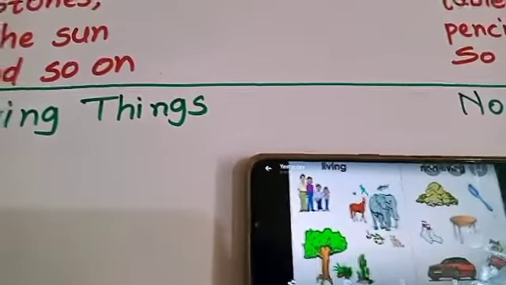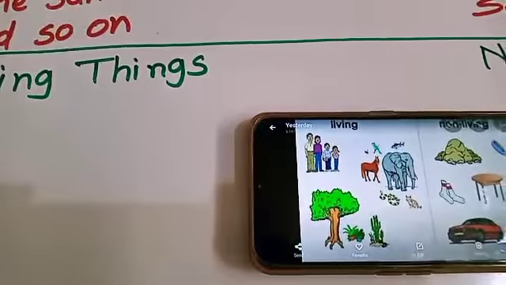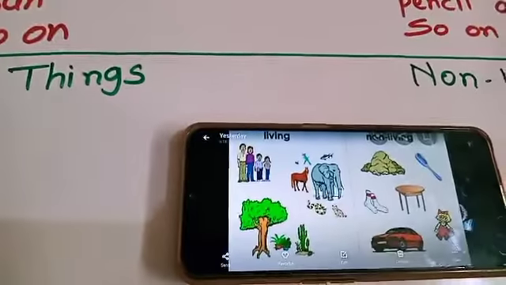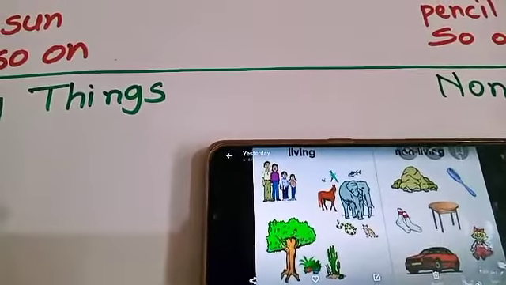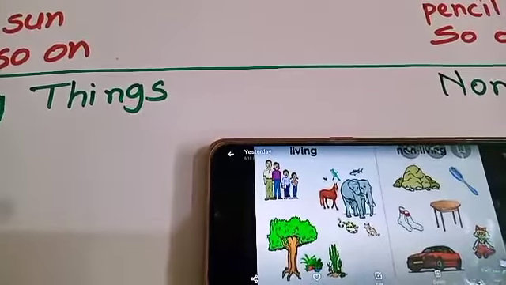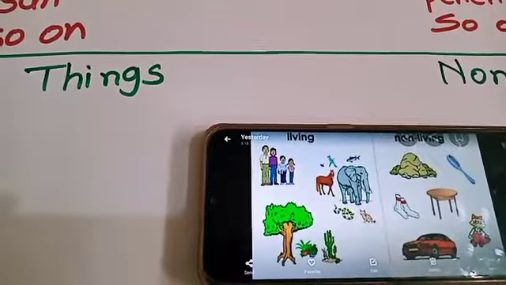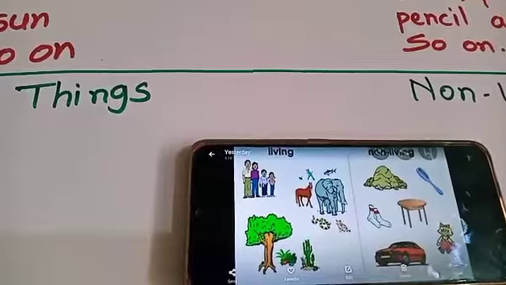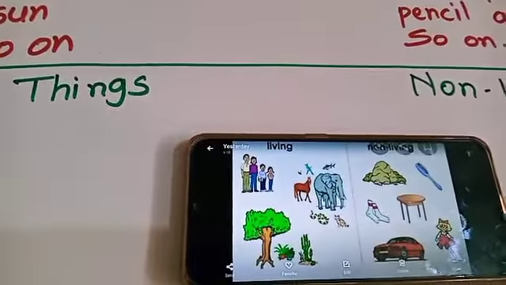So what things have you learned? Living things can breathe, they can grow, they can eat food, they can move from one place to another place. They respond to changes around them, give birth to young ones, and grow old and die. Living things, what will happen? First they will grow old, and then after that they will die.